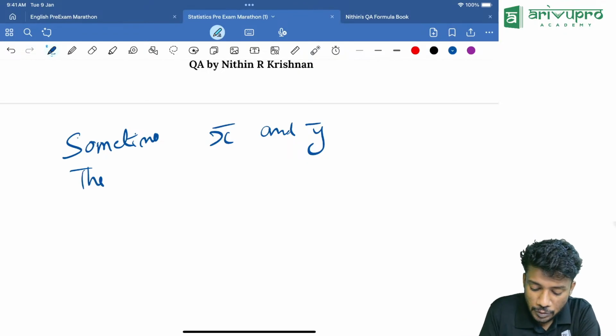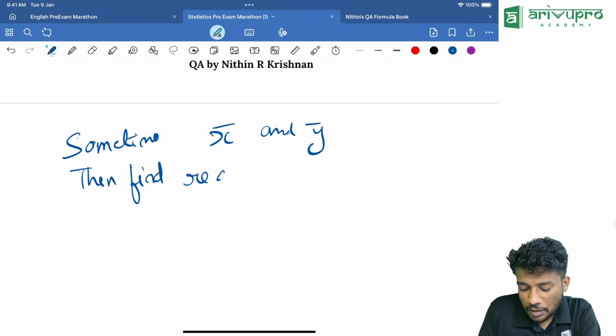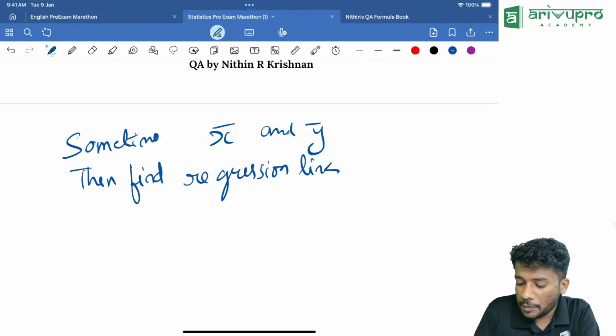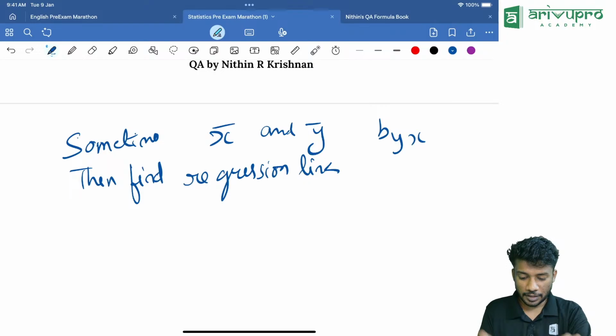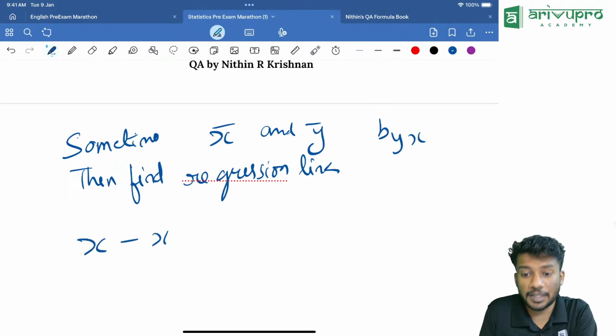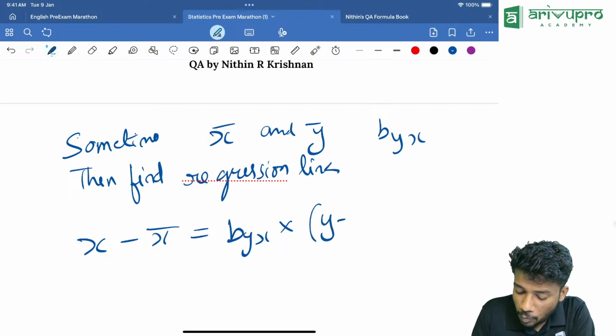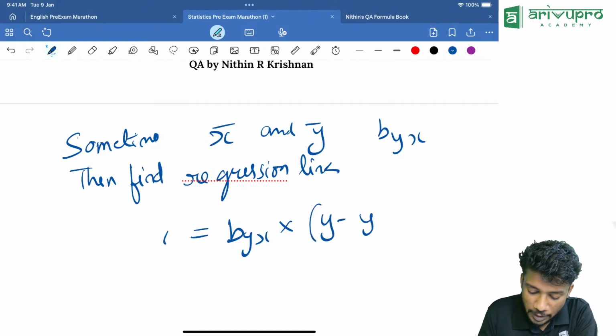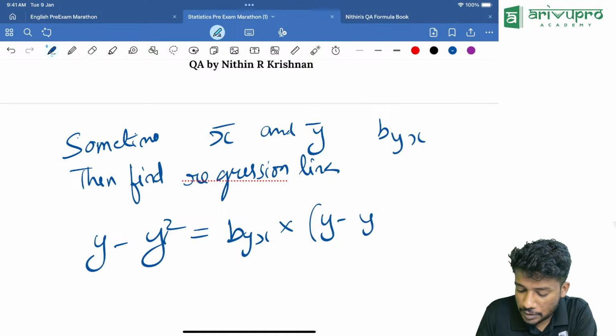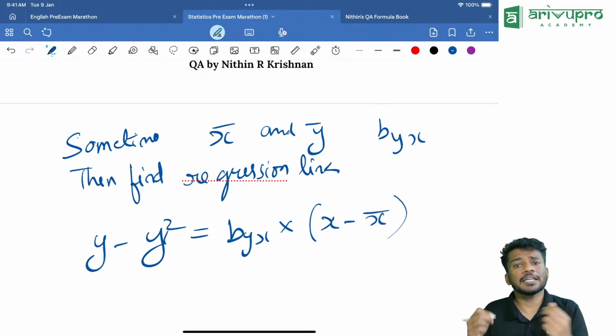Then they will ask you to find the regression line. That means byx will also be given. What formula are we going to use? X minus x bar is equal to bxy into y minus y bar. Y minus y bar is equal to byx into x minus x bar. Just substitute the values, you will get the answer.